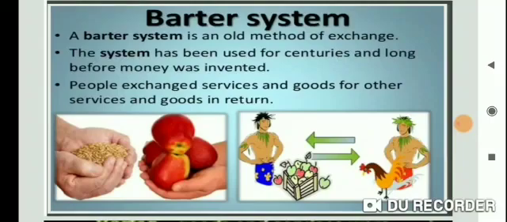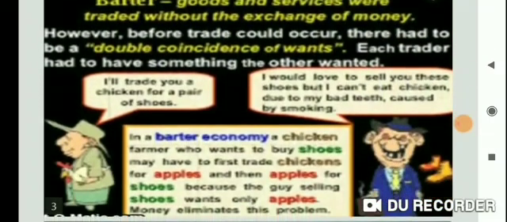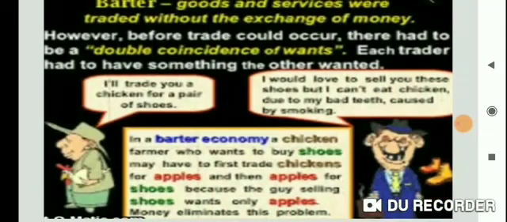Okay, now let's see an example. In a barter economy, a chicken farmer who wants to buy shoes may have to first trade off chickens for apples and then apples for shoes, because the guy selling shoes wants only apples. Money eliminates this problem, because in this situation the two need not exchange their goods. So they can use money. If there was money, they could buy the goods they want easily.